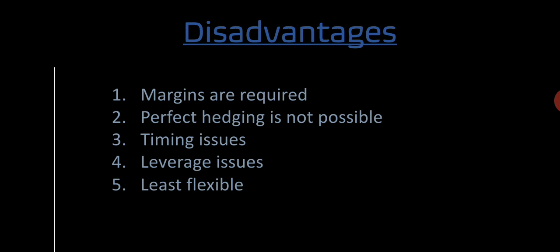Instead, he can enter the contract for only 5% or 10% of the contract value. And the disadvantage involved here is because of the fast movement of futures prices. The price can go up and down daily or even within minutes. This is what is meant by leverage issues. It can be an advantage but also a disadvantage for the traders.